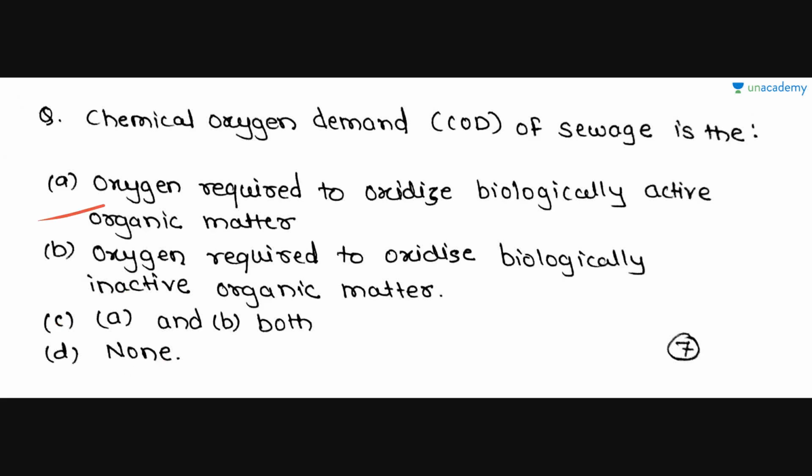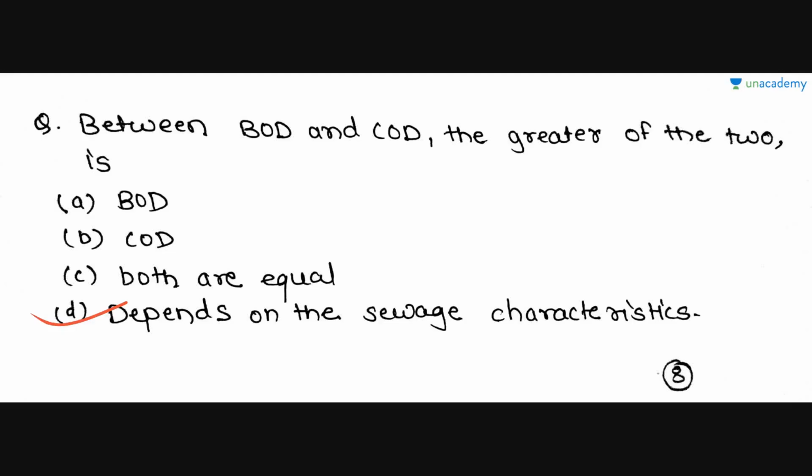As I explained what is biological active organic matter and biological inactive organic matter, COD generally has both, right? So option C is the correct option for this question.